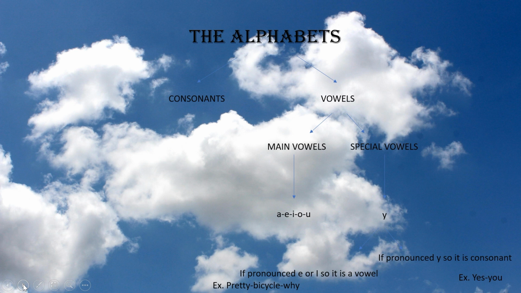Why is the letter Y called a special vowel? Because if it is pronounced as Y, it is a consonant, while if it is pronounced as E or I, it is a vowel. For example, the word yes is pronounced with Y, so it is a consonant, while the word pretty is pronounced with E, so it is a vowel. Okay?